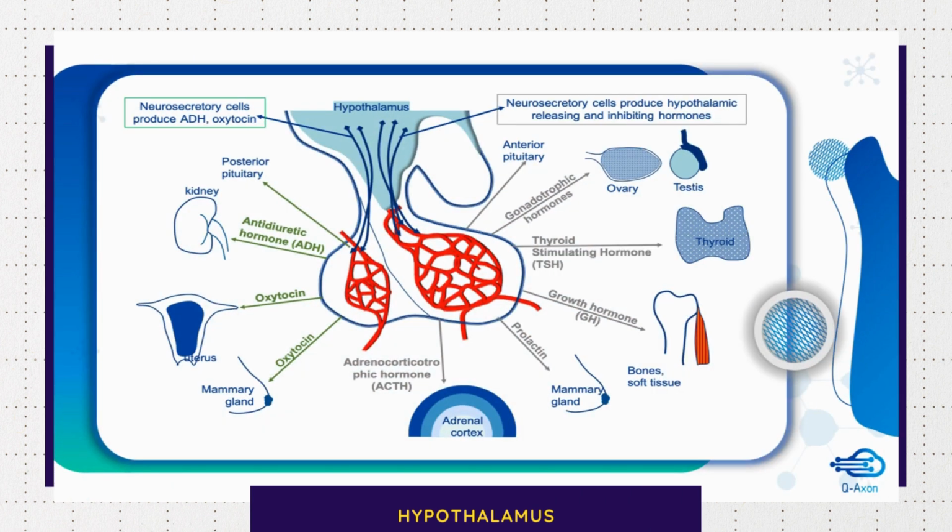So here you can see the various hormones secreted by the anterior pituitary and posterior pituitary glands. By knowing this, now you know how the hypothalamus has a regulatory function on their secretion.